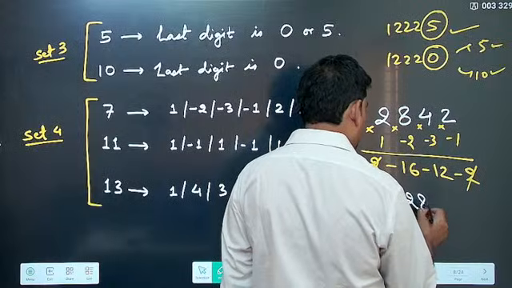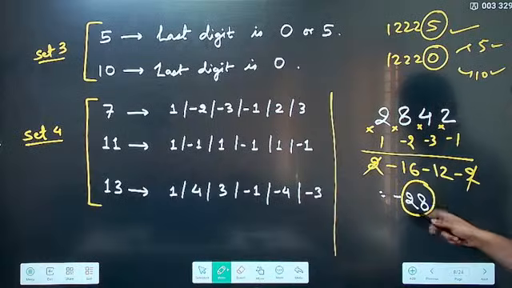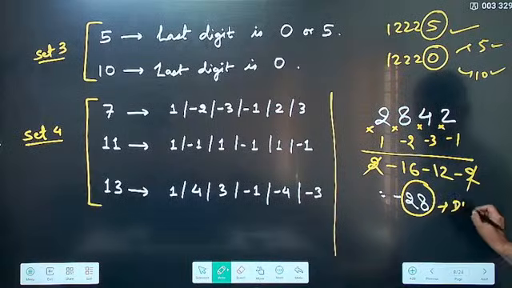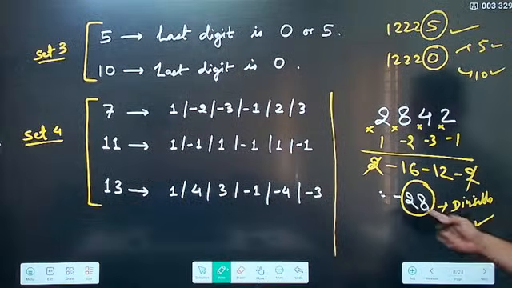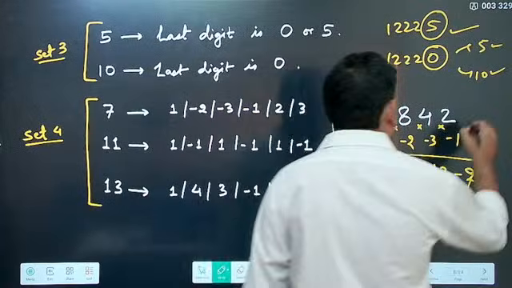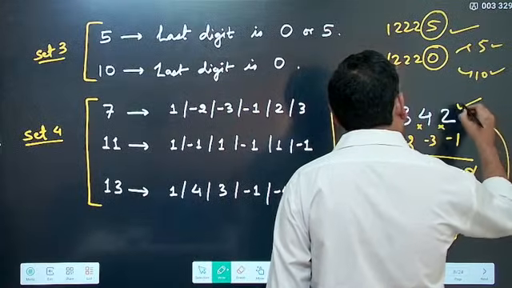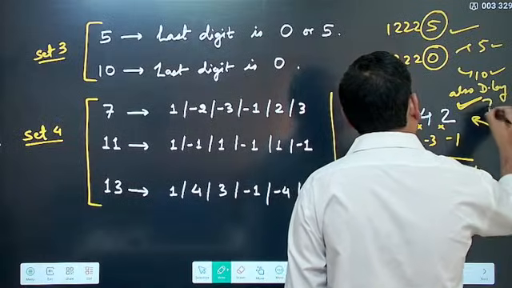Minus 28. Now minus does not matter. What matters is, is this number divisible by 7? Yes, it is. 28 is divisible by 7. That means this implies that 2842 is also divisible by 7.